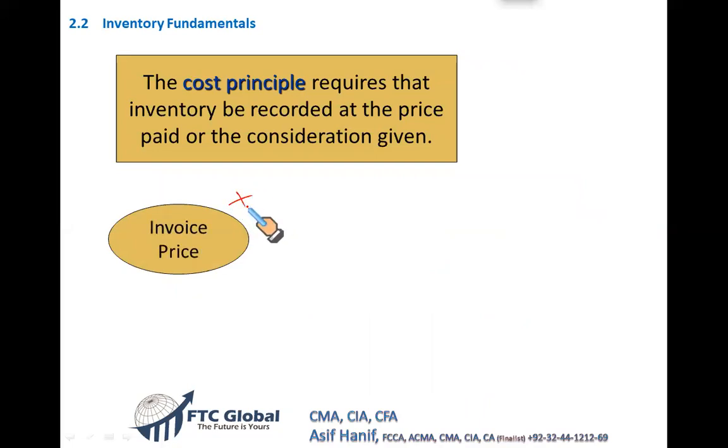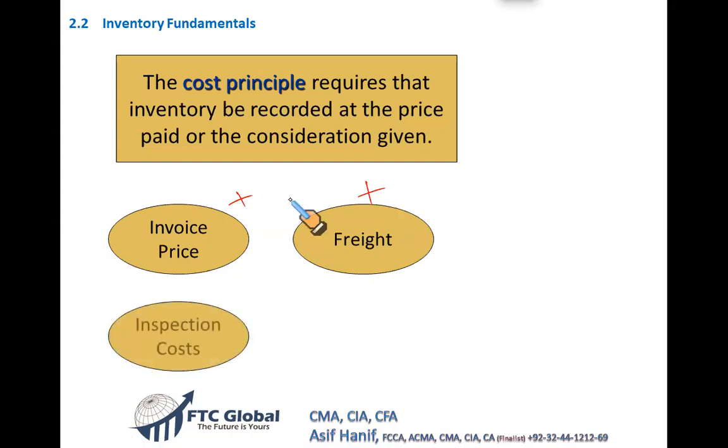Then inventory won't come to your warehouse by just flying. It has to be transported in, through maybe marine ways, or maybe by air, or some other means. So the amount that you pay to bring your inventory to your production facility is called freight, and sometimes it's called carriage inwards. It is added to the purchase price. Once the goods are received in your warehouse, you need to inspect them for quality before this material is issued for production. This cost will become part of the cost of your material.